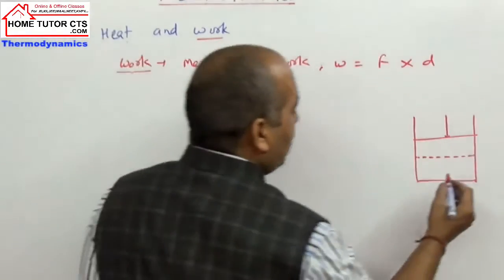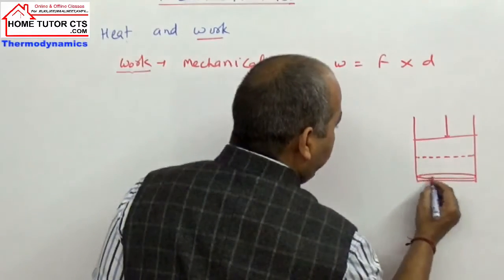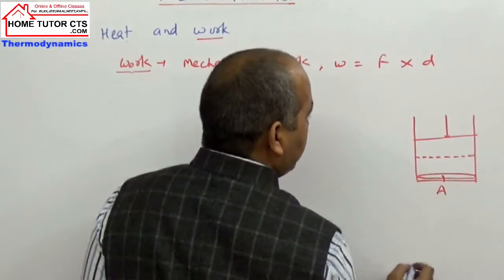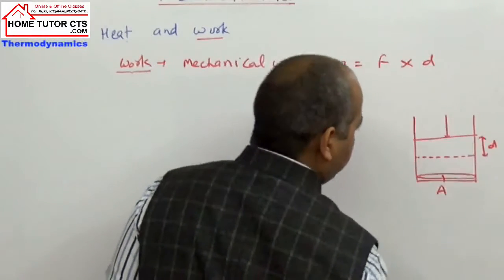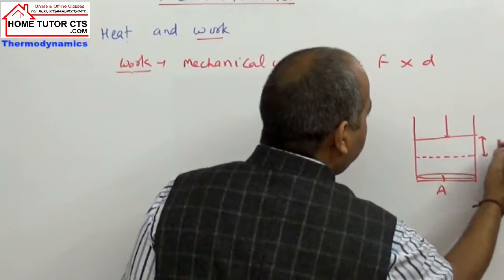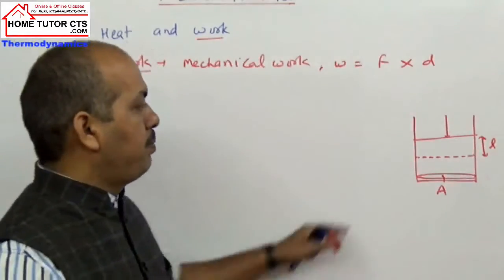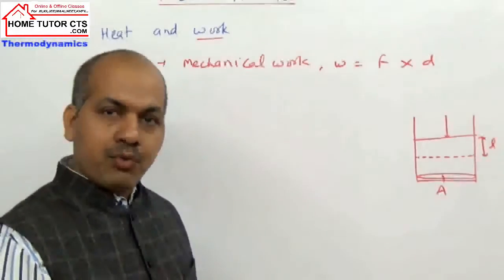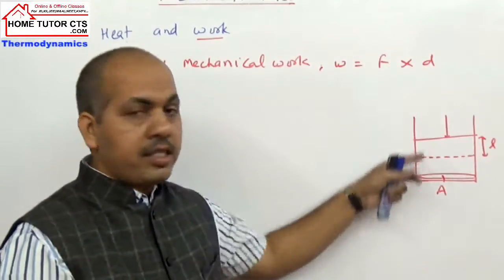For the cylinder we have area of cross section A, and the piston can move a distance D, or I can say L.